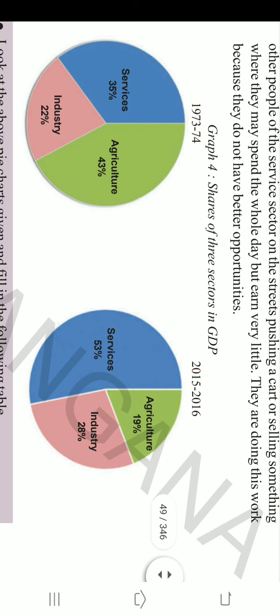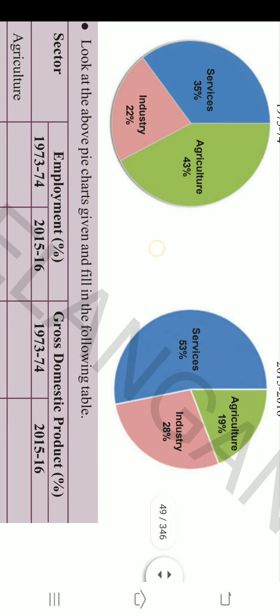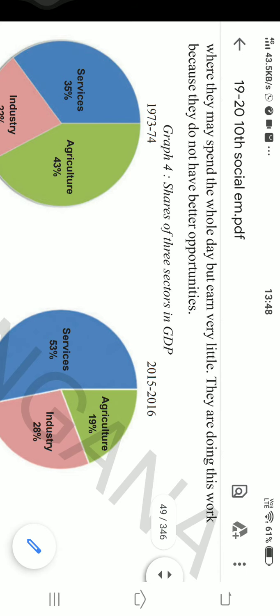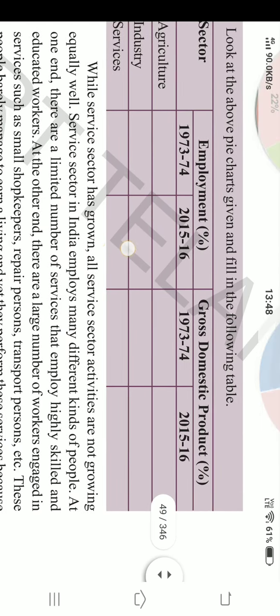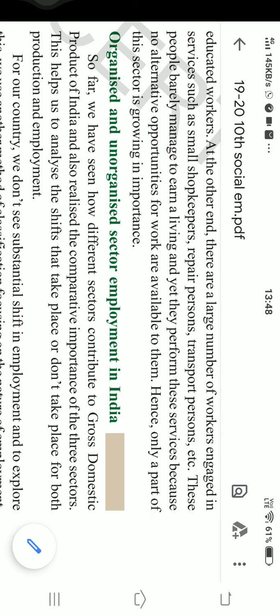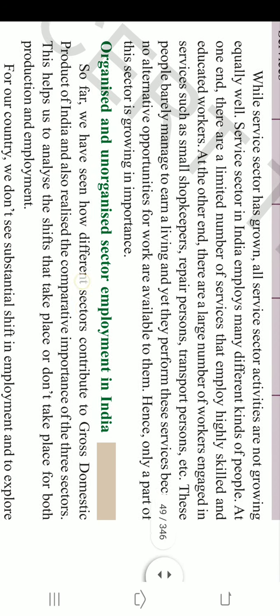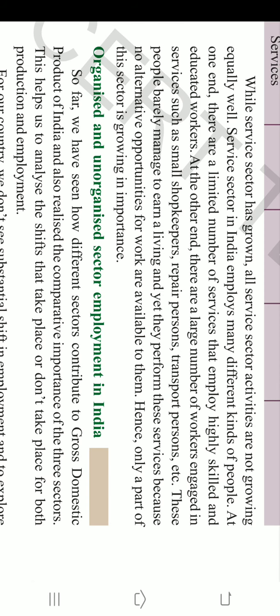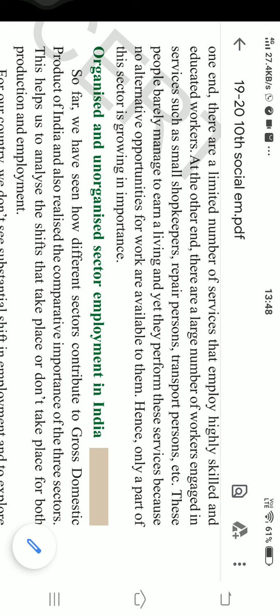To understand the working people engaged in the three sectors, we will discuss the same concept in the next class by taking two different sectors, that is organized and unorganized sector. In the coming class, I'll tell you what happened to the employment in organized and unorganized sector. This is another classification of identifying the workers' distribution into different sectors. One classification we have seen is workers employed in three different sectors.